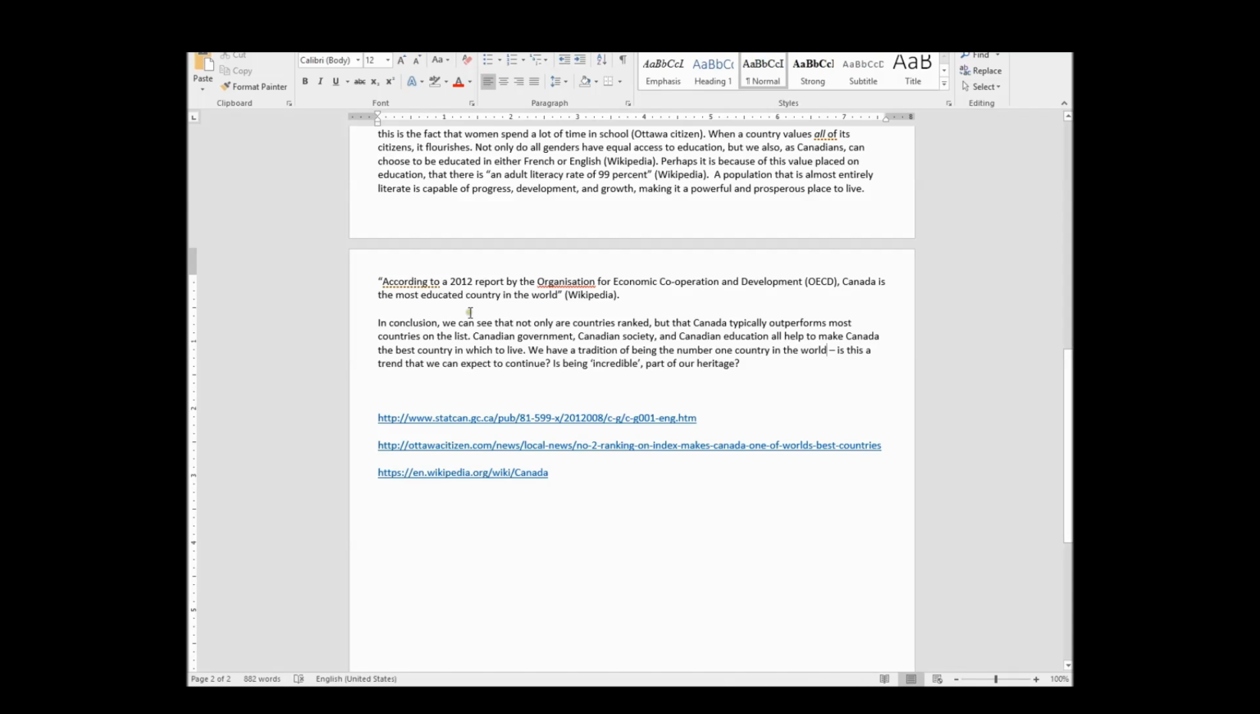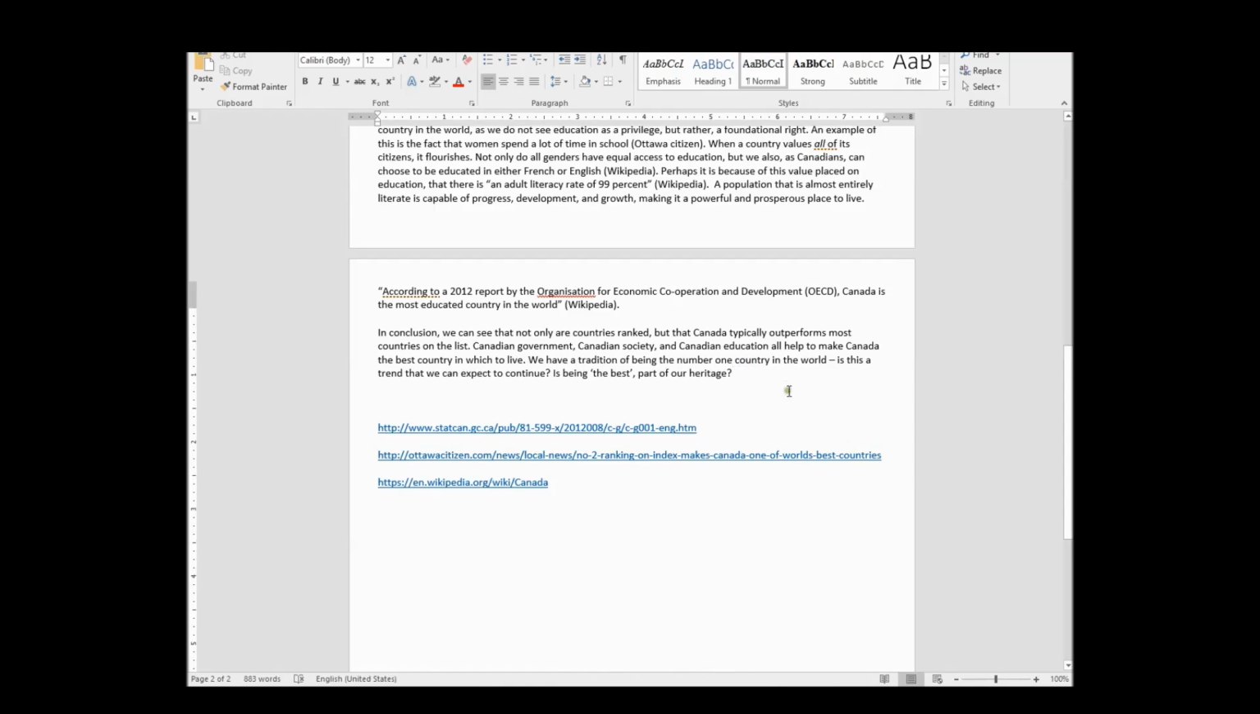So let's read again. In conclusion, we can see that not only are countries ranked, but that Canada typically outperforms most countries on the list. Canadian government, Canadian society, and Canadian education all help to make Canada the best country in which to live. We have a tradition of being the number one country in the world. Is this a trend that we can expect to continue? Is being incredible part of our heritage? Let's say incredible is being the best. It almost sounds snobby now. I was trying to be proud before, but now I sound snotty.